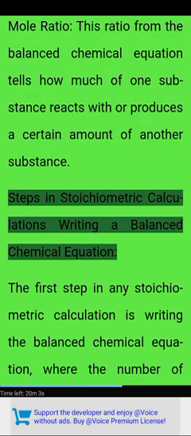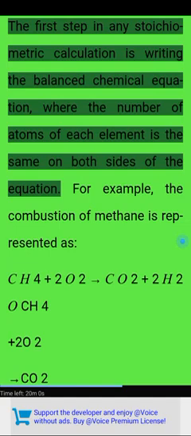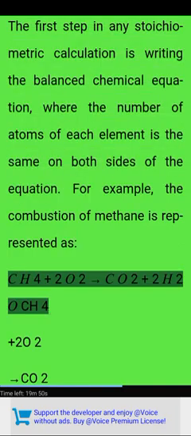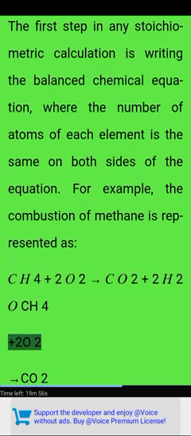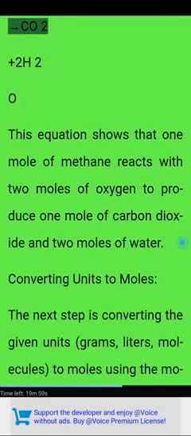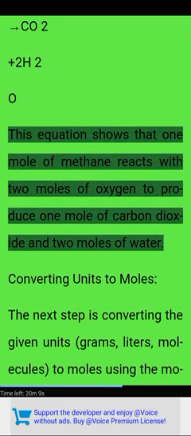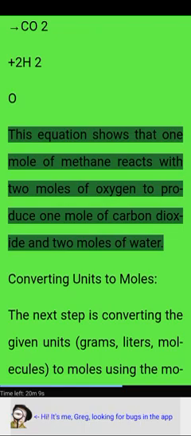Steps in stoichiometric calculations. Writing a balanced chemical equation. The first step in any stoichiometric calculation is writing the balanced chemical equation, where the number of atoms of each element is the same on both sides of the equation. For example, the combustion of methane is represented as CH4 + 2O2 → CO2 + 2H2O. This equation shows that 1 mole of methane reacts with 2 moles of oxygen to produce 1 mole of carbon dioxide and 2 moles of water.